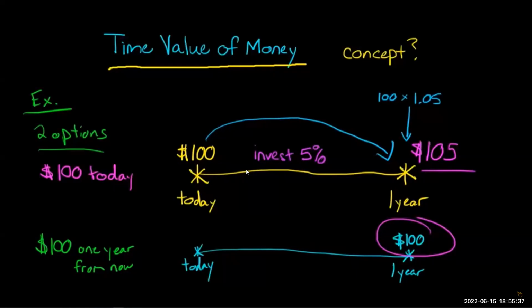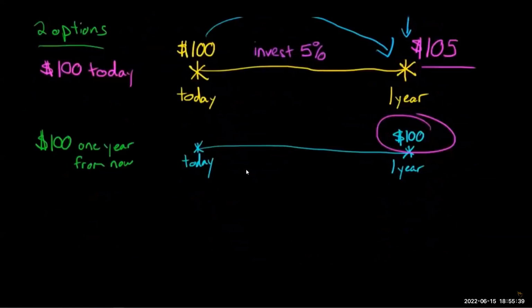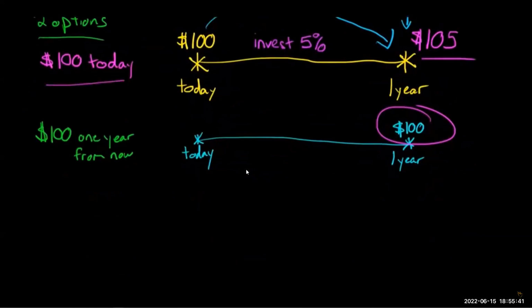So that's what we're talking about when people say the time value of money. They're just basically saying that if you're looking at cash flows, a cash flow today or a cash flow in the future, a cash flow today, all else equal, the same amount is going to have more value because it can be invested for that return.